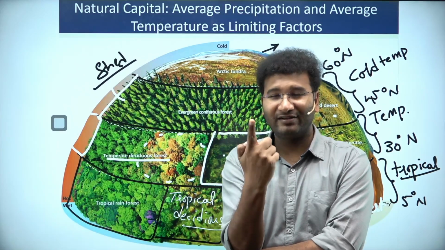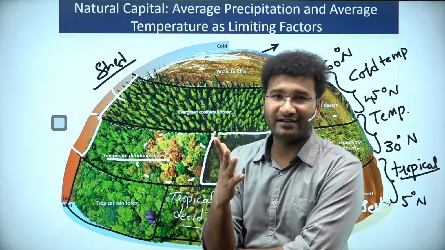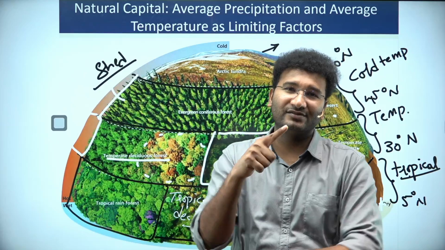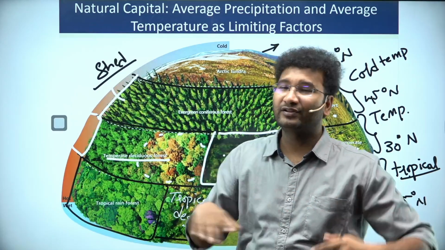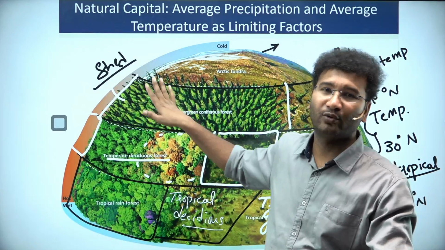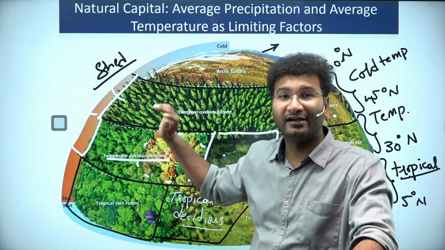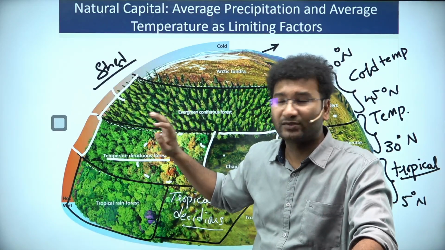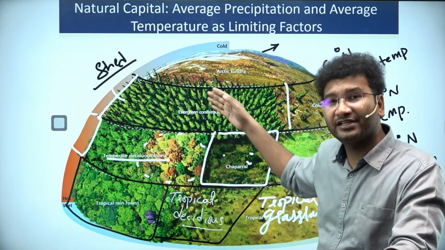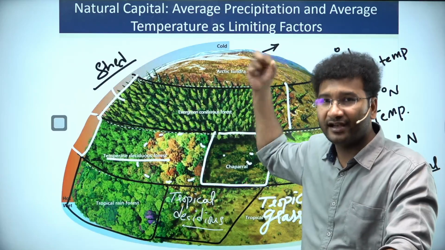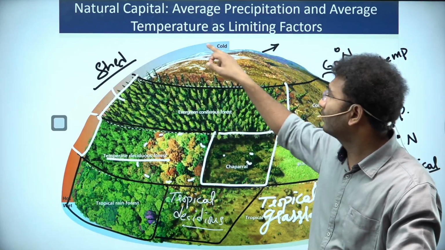Rather, they will have needles. Here they won't have leaves, right? There will be needles. The needles will be covered with ice. So they will not grow during winter. Only when the summer comes, they grow, and they don't shed their leaves. So this is a unique adaptation which you get to see near the polar regions, in high altitude regions.